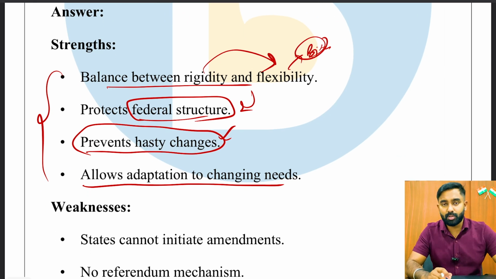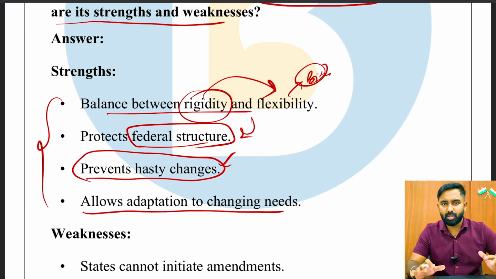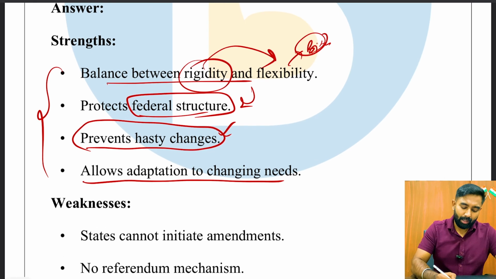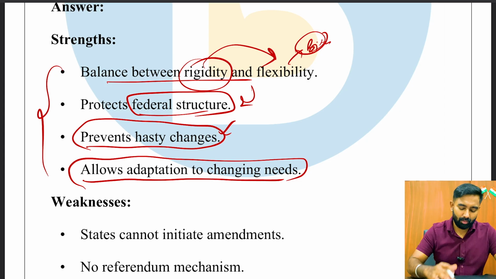The makers, when they created Article 368, did not make it as rigid as in the USA. They have made it pretty much doable, neither too flexible nor too rigid. Hence it allows adaptation over the changing needs of society.